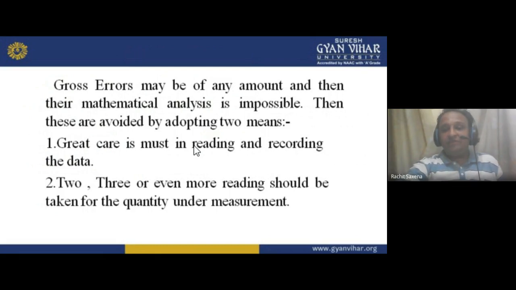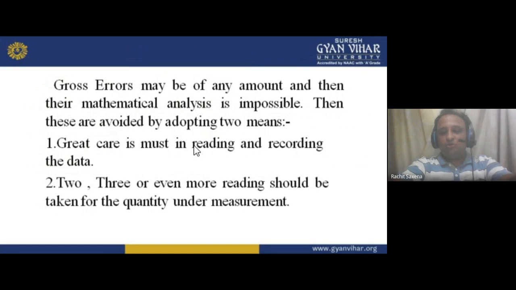Recording data means if your writing is not good, and you write one like a two, and you write the reading as a two, but the reading is in a one form, so you will always have the error. So what you have to do? Great care must be taken in reading, meaning if you use spectacles, wear them and read. And record the data in the right manner, with good writing, so you can easily identify it in the near future.